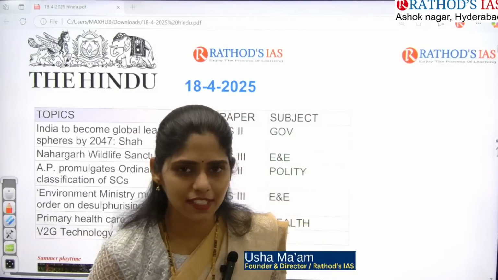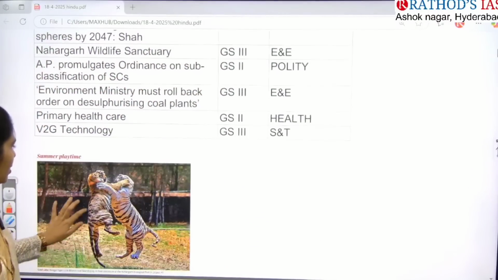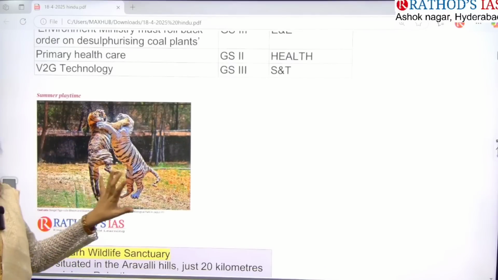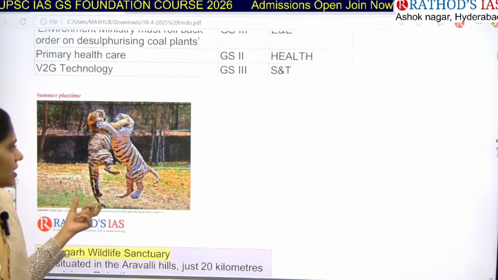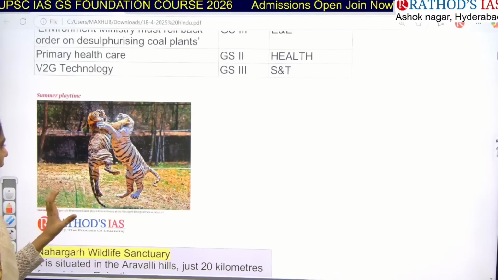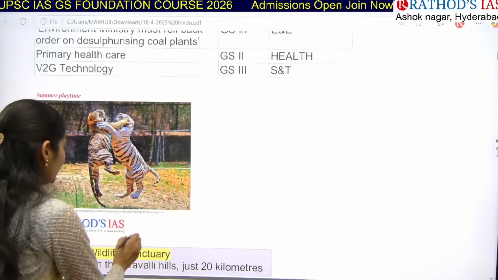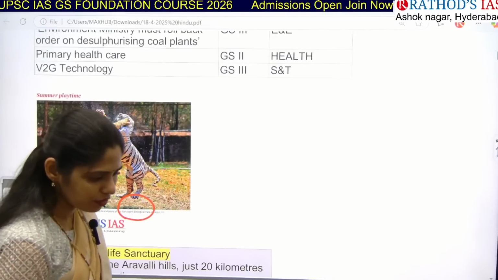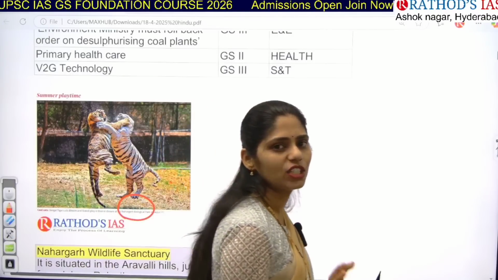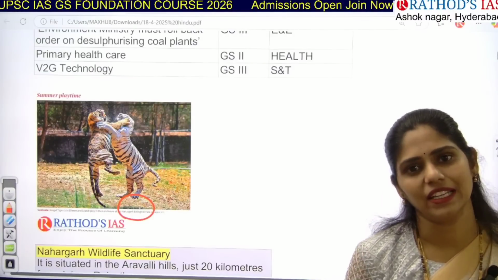And let us see the first image. So actually we are going to start our class by seeing this image. What is this image depicting? It is depicting one important animal species. What is that? It is the Bengal tiger. And why I selected this topic is because this image was captured in one biological park, that is Nahargarh Biological Park. If you get that kind of parks in the news, for sure you will get one prelims based question from that area.